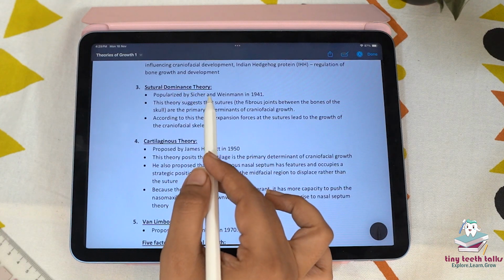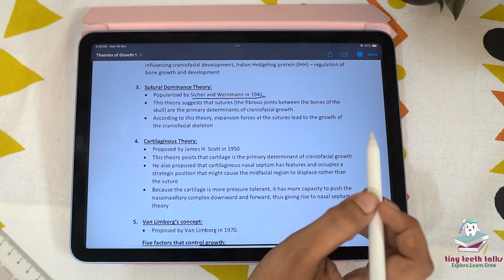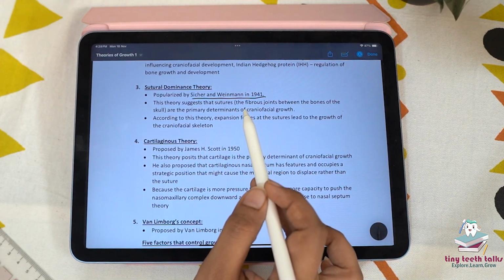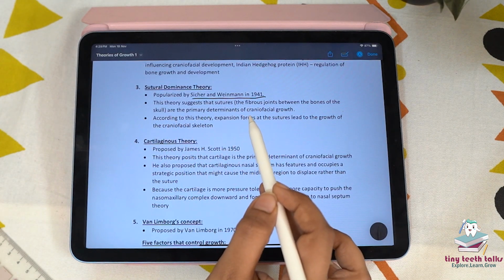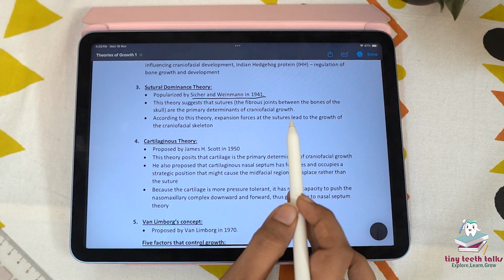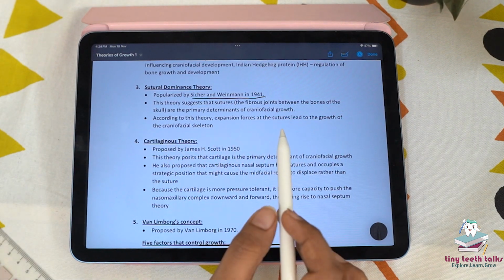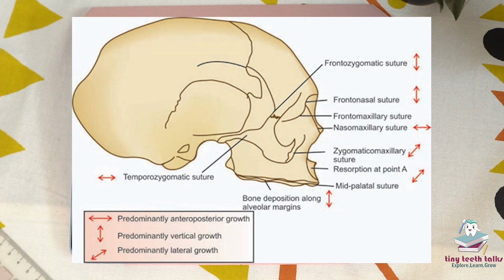Coming to the sutural dominance theory, which was popularized by Sicher and Weinmann in 1941, this theory suggests that the sutures, which are the fibrous joints between the bones of the skull, are the primary determinants of craniofacial growth. And according to this theory, expansion forces at the sutures lead to the growth of the craniofacial skeleton. According to this theory, the primary drivers of craniofacial growth are sutures, so that's why it is not accepted. For example, the growth of the maxilla is believed to occur through the expansion of the circummaxillary sutures, pushing the maxilla downward and forward.